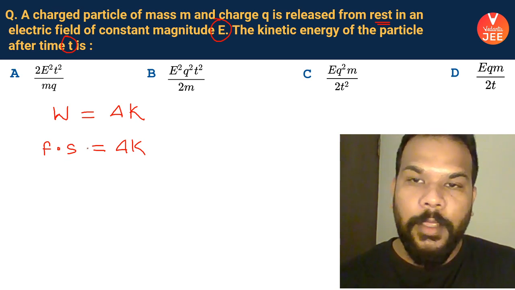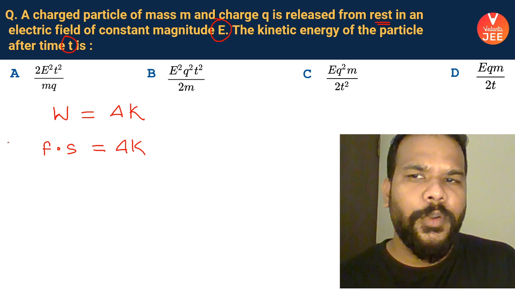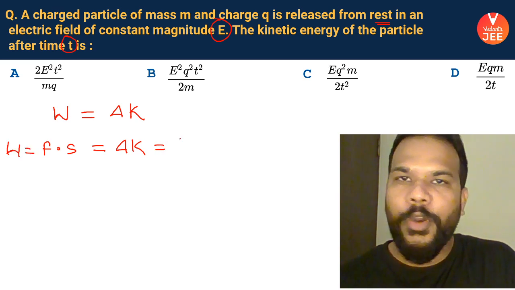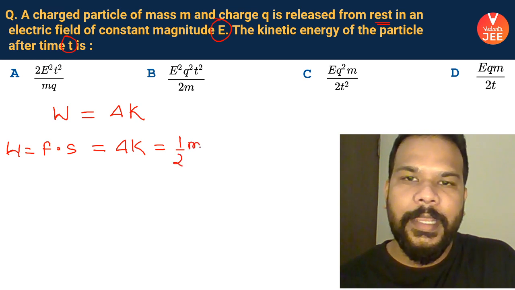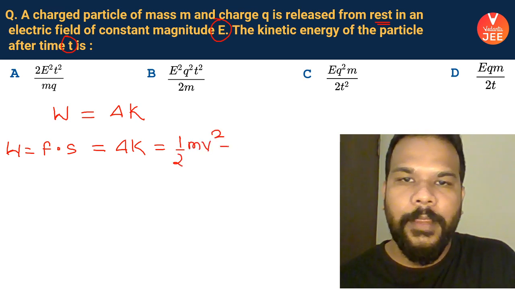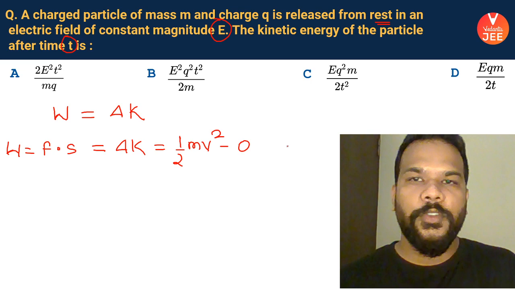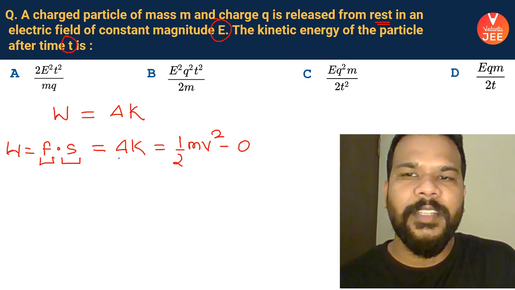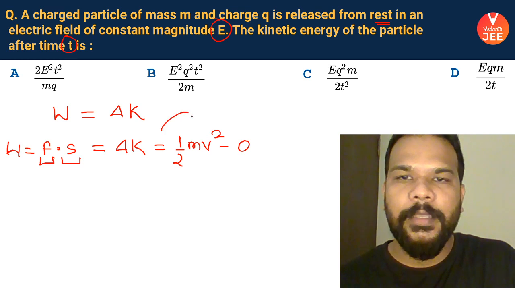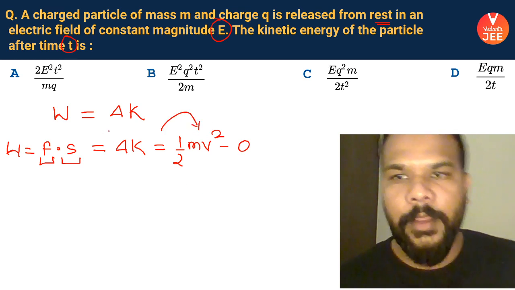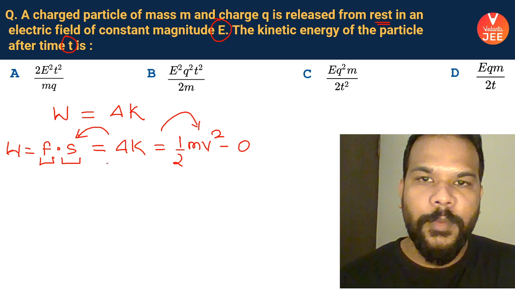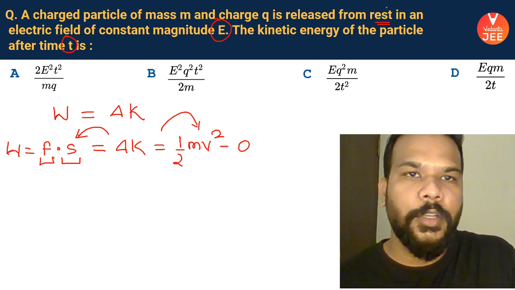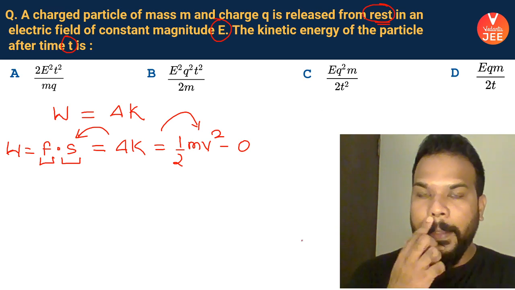Yes or no? I can also do one thing if I want to calculate the work done. You know that the initial kinetic energy of the body is going to be 0 and final kinetic energy is going to be half mv square. So we need the kinetic energy of the particle. So instead of finding force and then displacement, I am choosing the path of calculating half mv square. If you want, you can try this method also by yourself. I'm trying to find out half mv square. Initial kinetic energy is 0 because the particle is starting from rest.